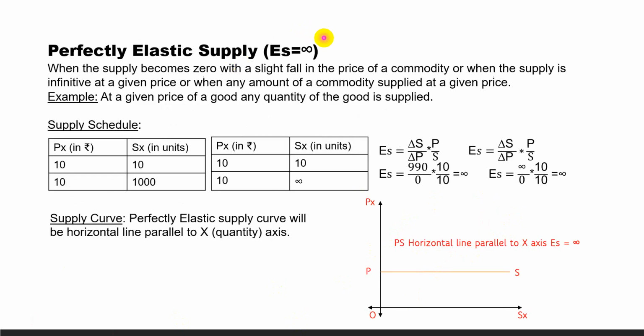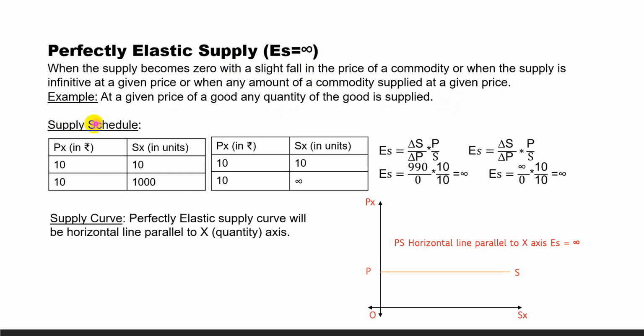Now perfectly elastic supply. Elasticity of supply is equal to infinity. When the supply becomes 0 with a slight fall in the price of a commodity, a small, marginal decrease in the price of a commodity results in 0 supply. Or when the supply is infinite at a given price, there is no change in price, the supply can be infinite. Or when any amount of a commodity is supplied at a given price. So there is no change in price. Price remains constant and the supply can be any amount. And if there is a slight marginal fall in price, supply becomes 0.